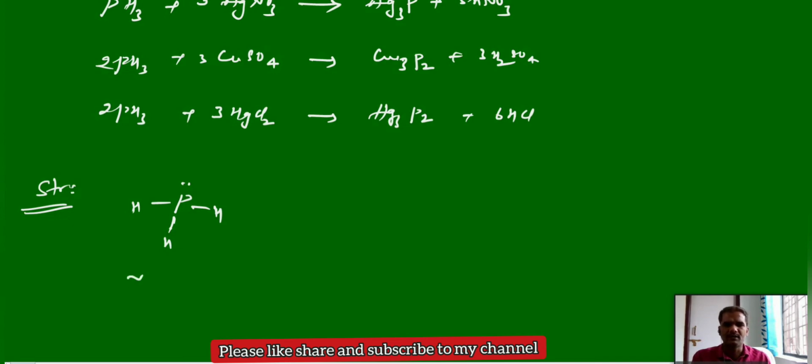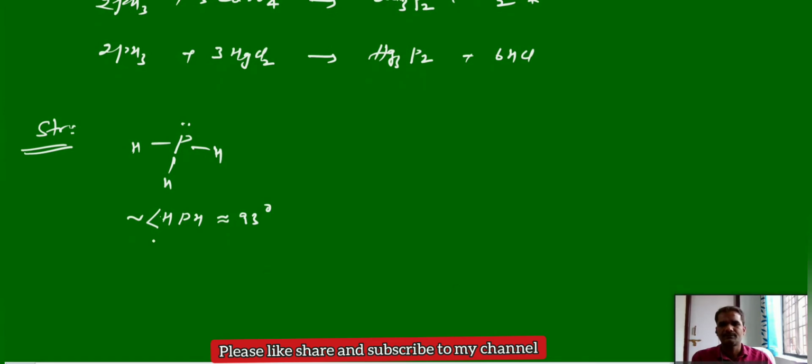The bond angle between hydrogen, phosphorus, hydrogen is approximately 93 degrees, meaning close to 90 degrees. No involvement of hybridization; only the atomic orbitals undergo normal overlapping. So that is the structure, no hybridization.